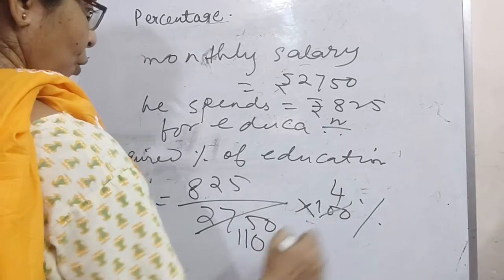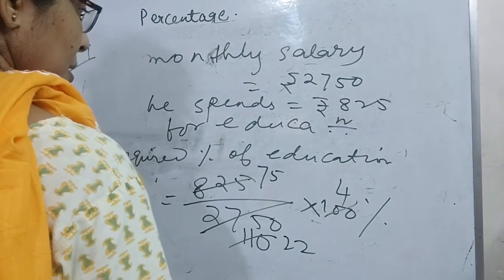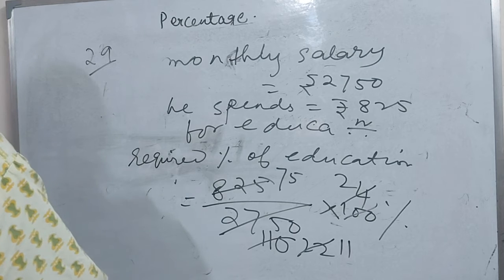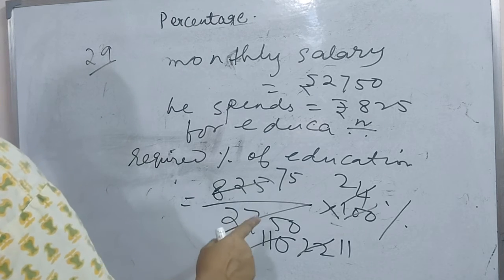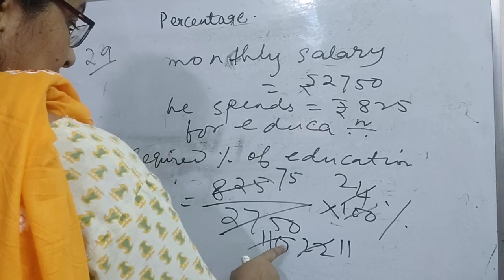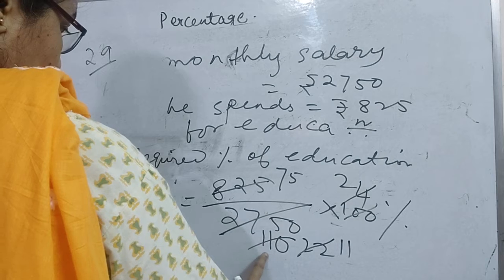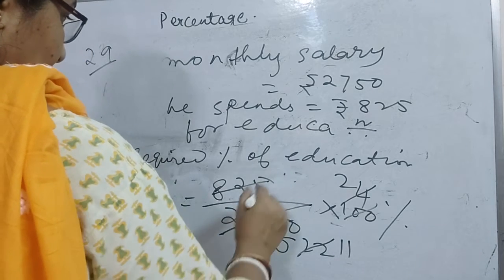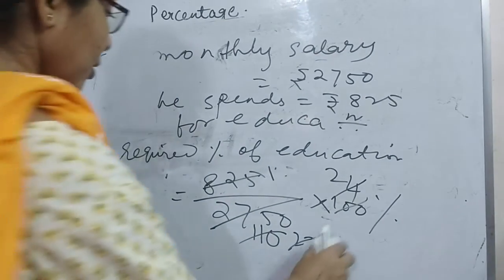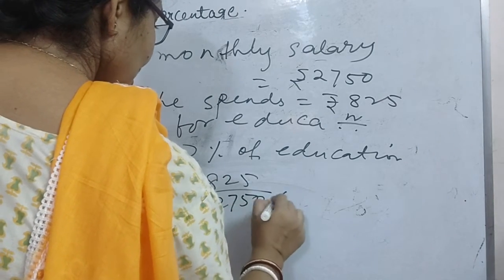Calculation is wrong, let me redo it. 825 by 2750 into 100.